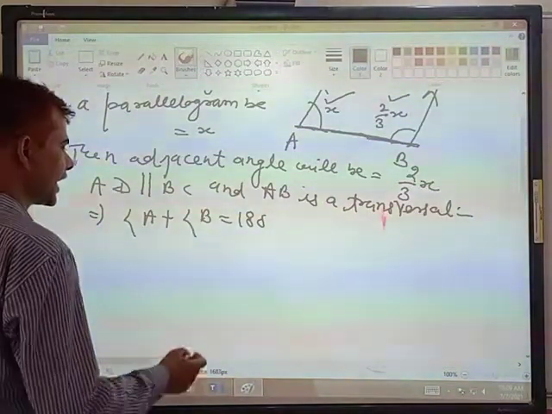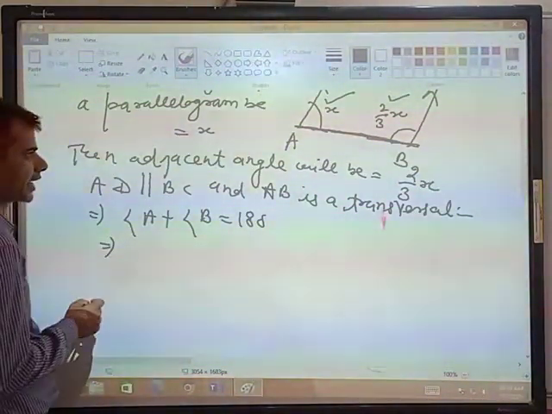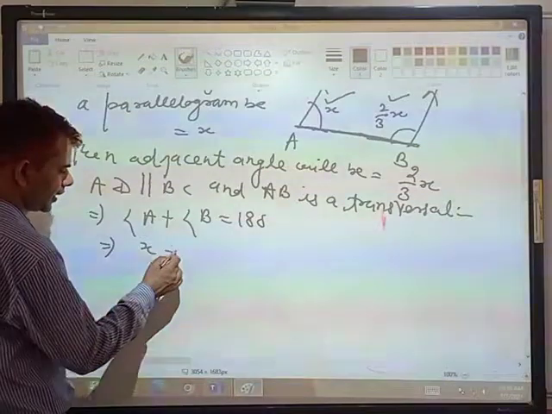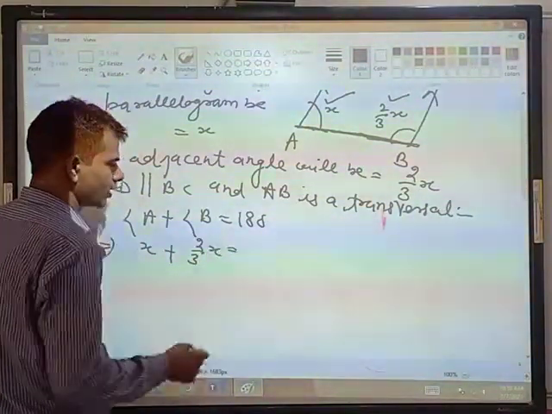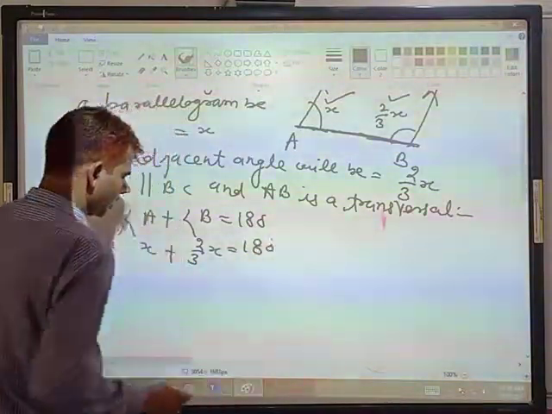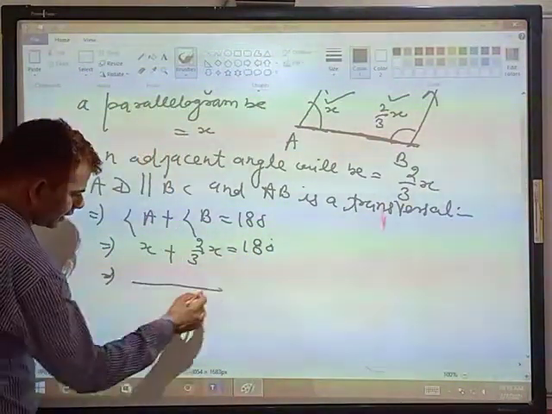Now students, what is x? Angle A is x and angle B is 2/3 of x. That is your 180. Take the LCM, that is 3.